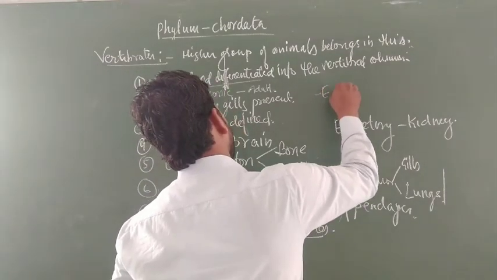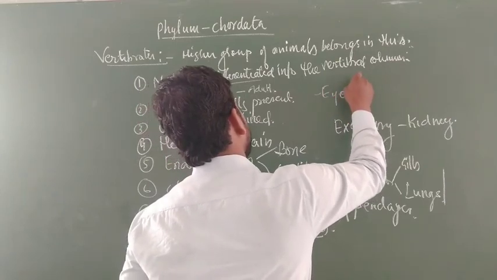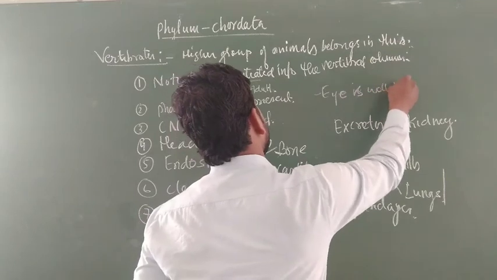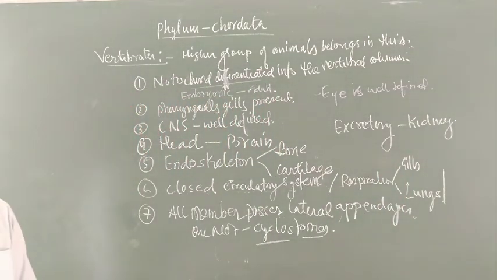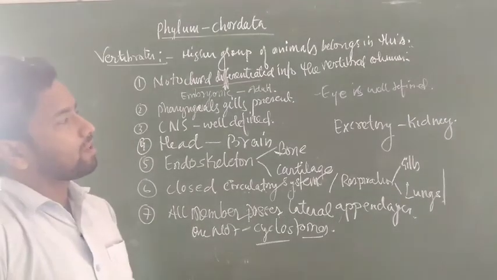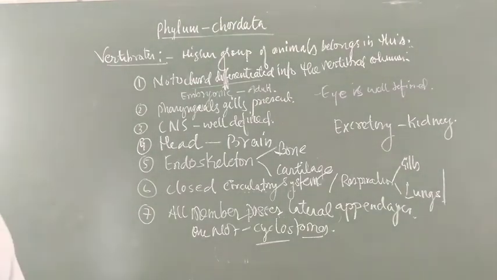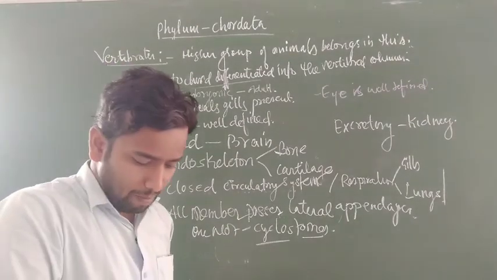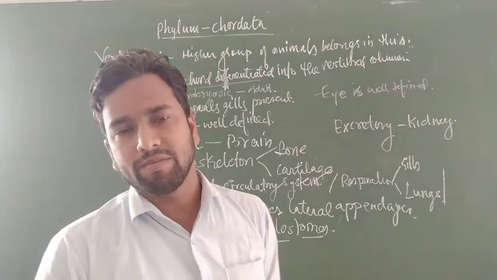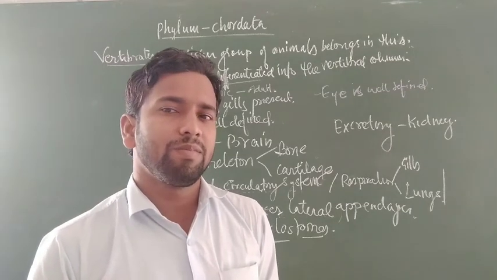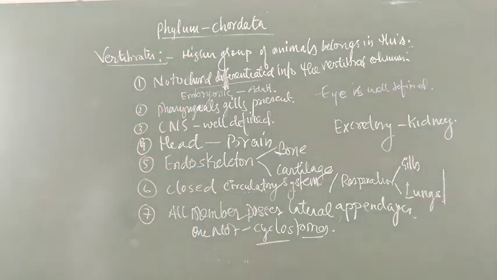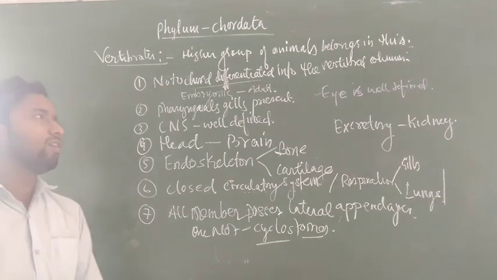The eye is well defined, and vertebrates are able to form images. We already discussed the eye in arthropods, which have a large compound eye with different chambers called ommatidia, and each ommatidium is capable of forming a separate image.